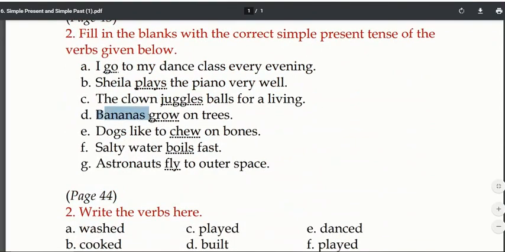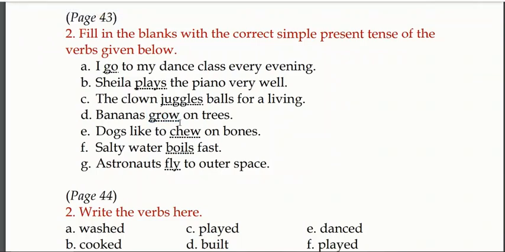Next, bananas grow on trees. Now you won't say that bananas grew on trees because it is not past tense. You go to any place of the country, as I told you earlier, bananas will surely grow on trees only. They won't say that bananas used to grow or bananas will grow. Next one, dogs like to chew.